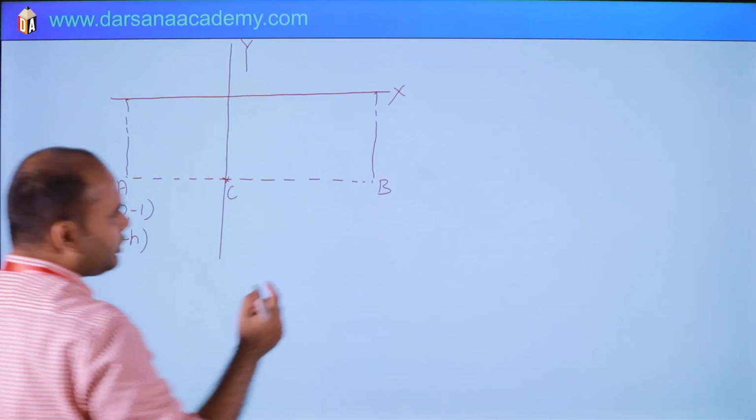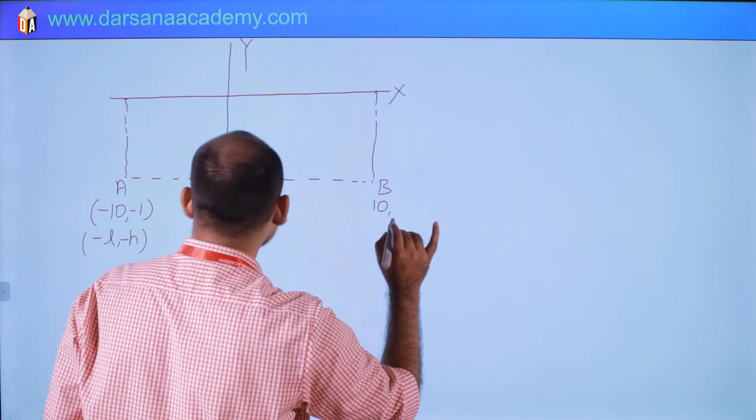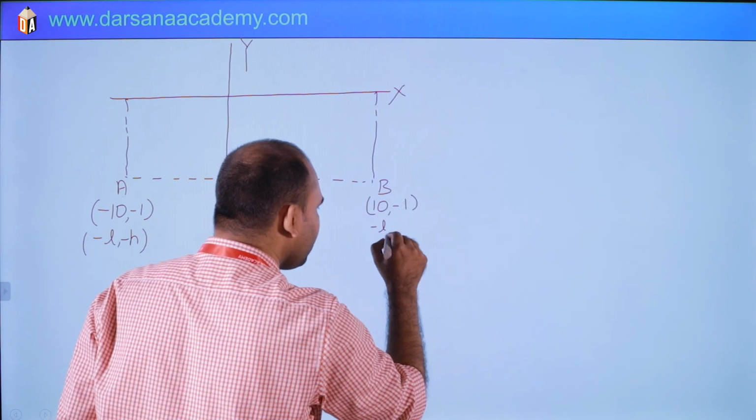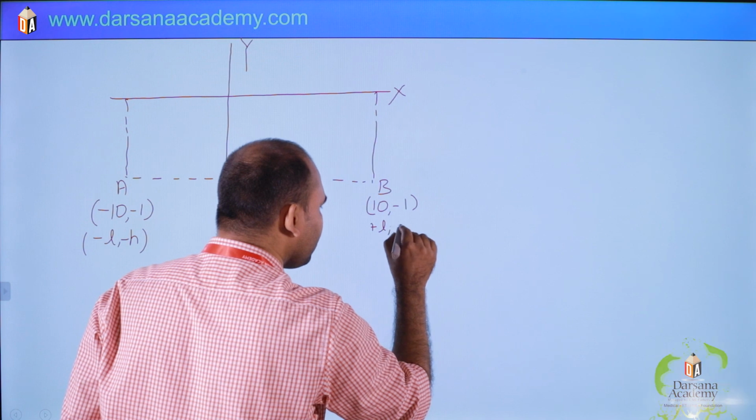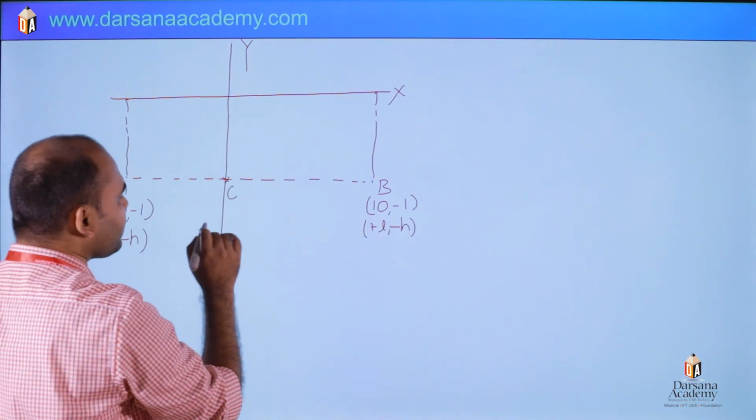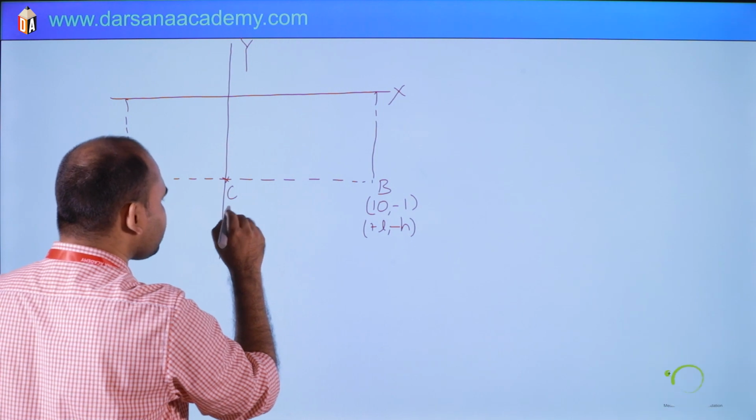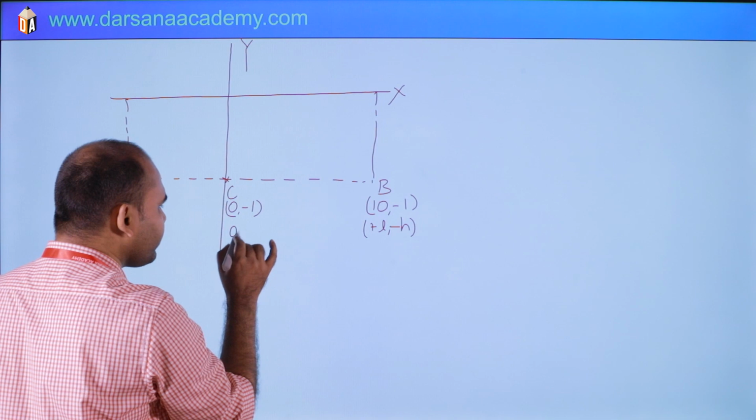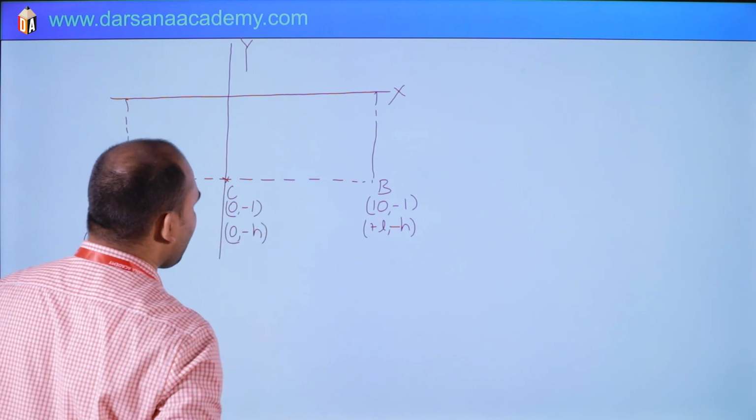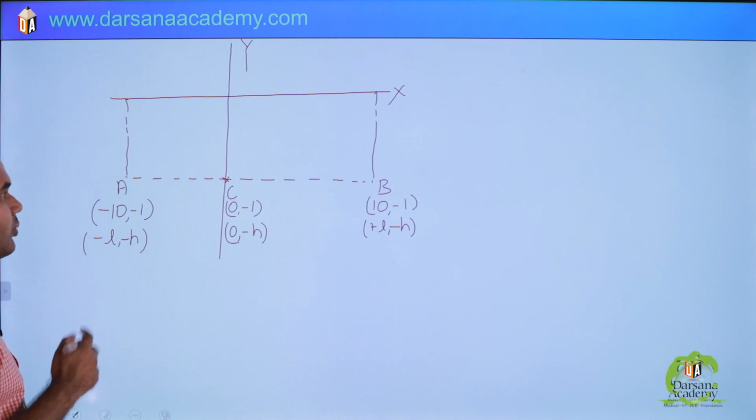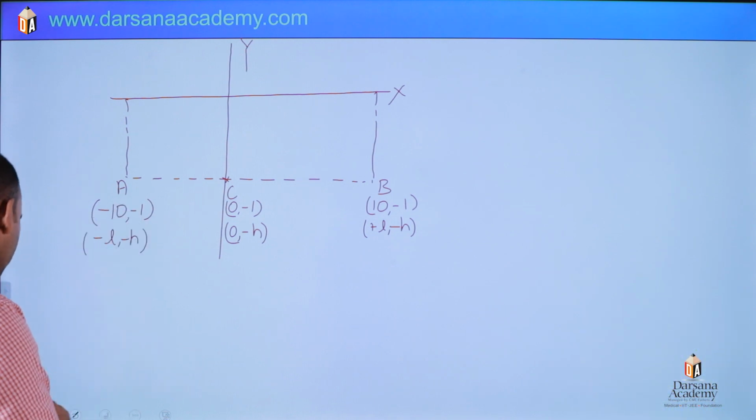Minus L minus h. This is what? L, and y is still minus h. Means plus L minus h location. Then this is what? X is 0, y is again minus h. So 0 minus h condition. Okay. So this is the initial point. They are asking, you can read the question also.